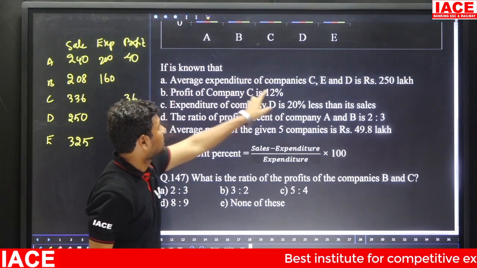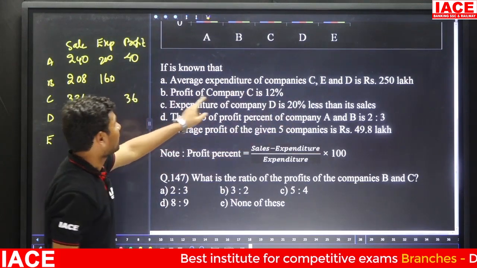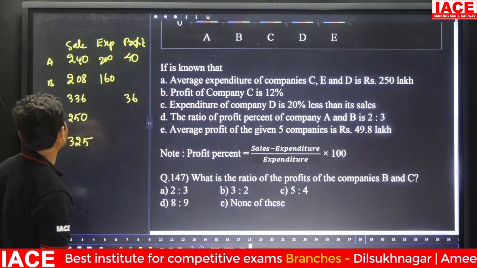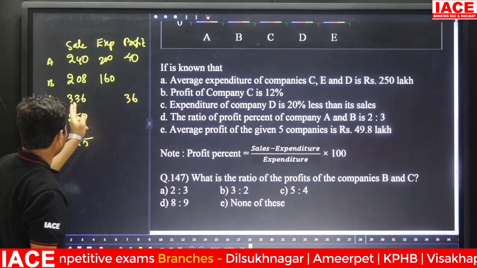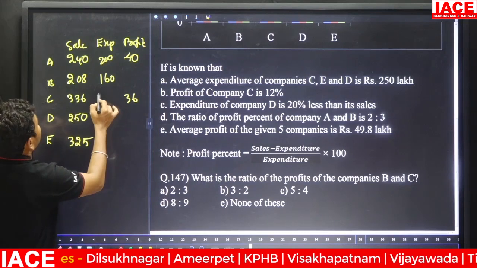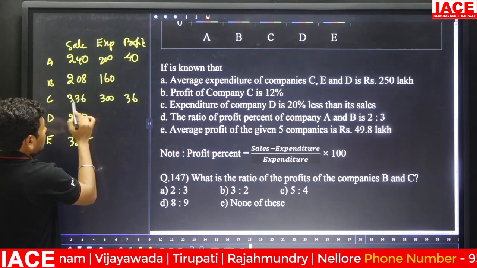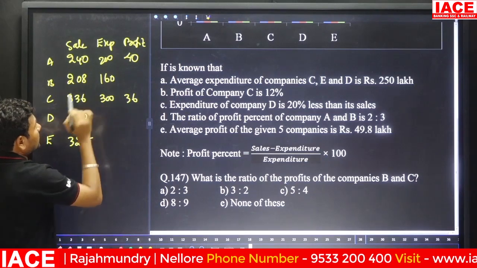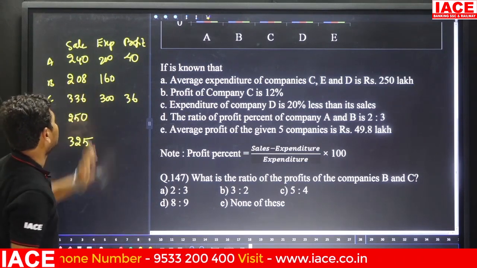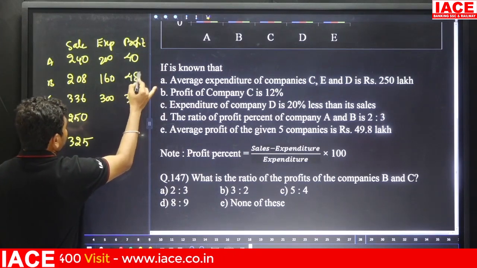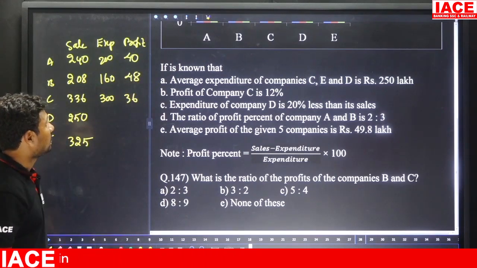Look at average expenditure of company C, E, D is 250 lakh, profit of company C is 12%, and 36. 36 rupees profit means how much expenditure? 300 rupees. Then it is a profit, it is a sales. Then sales minus 36 is equal to expenditure basically, and 208 minus 160 is 48, and we have to fill the remaining one.